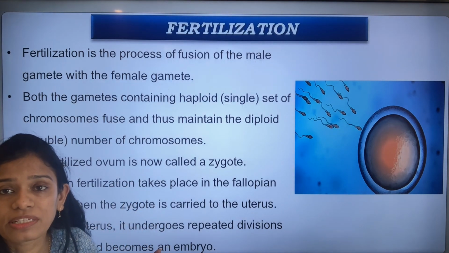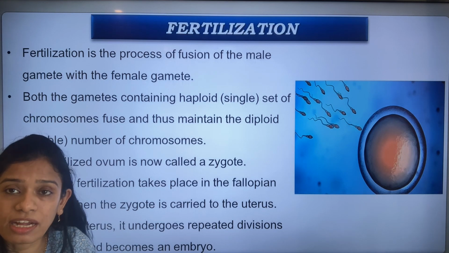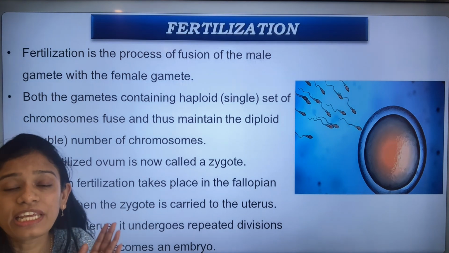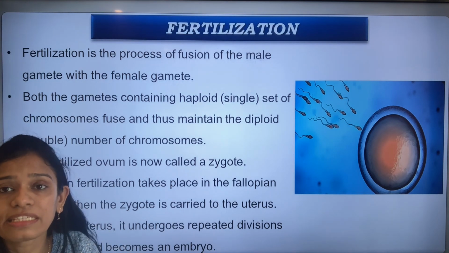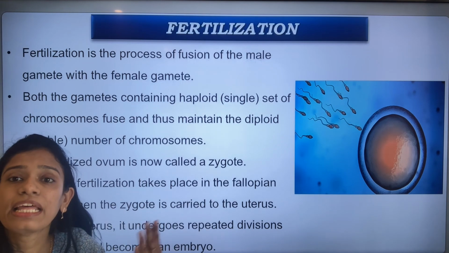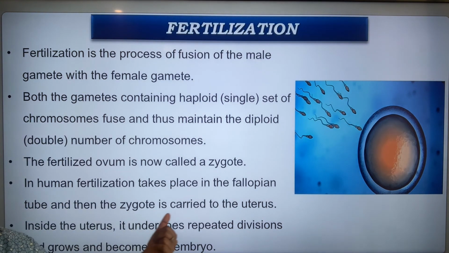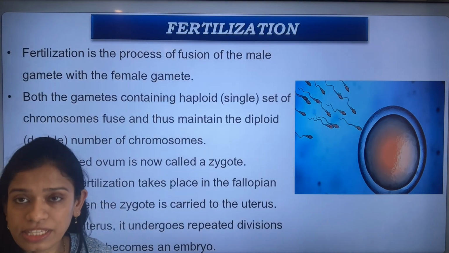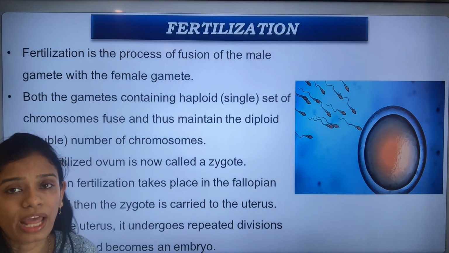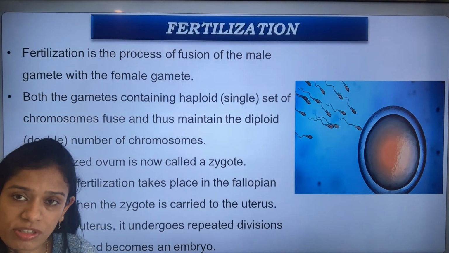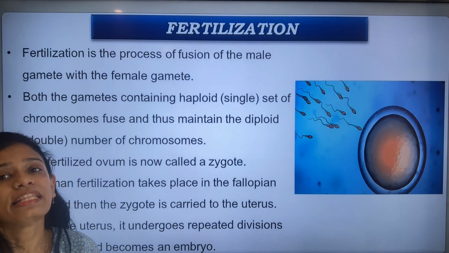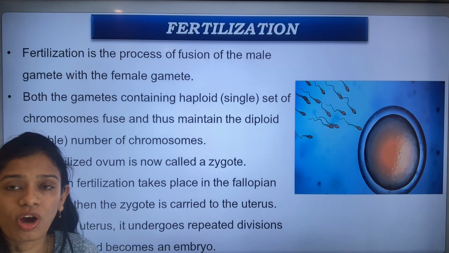After it implants itself, it starts growing, and finally the fetus is formed. It stays there for nine months till the delivery of the baby. The zygote is carried to the uterus, and inside the uterus it undergoes repeated divisions, grows and becomes an embryo. This I just now told you. So this is what happens after the process of fertilization till the delivery of the baby.